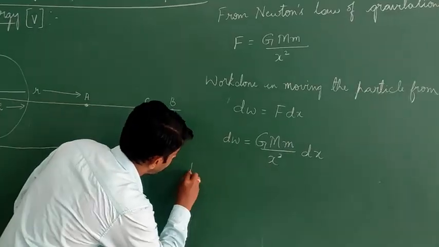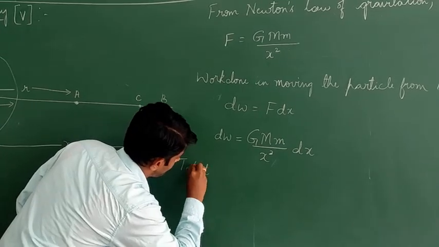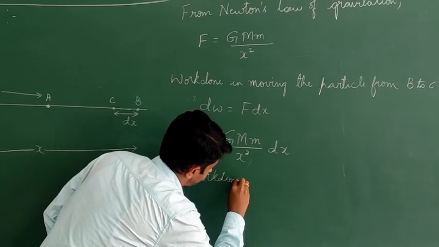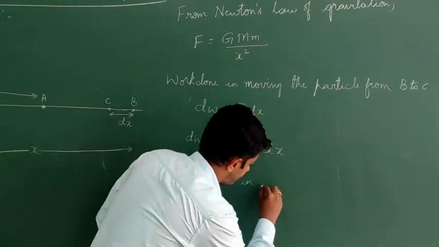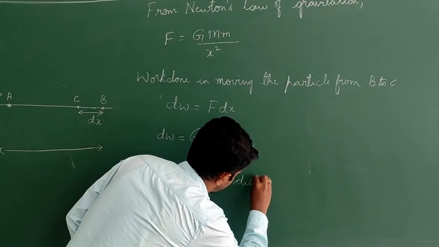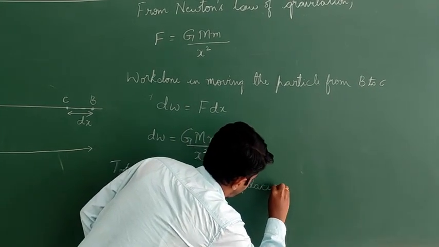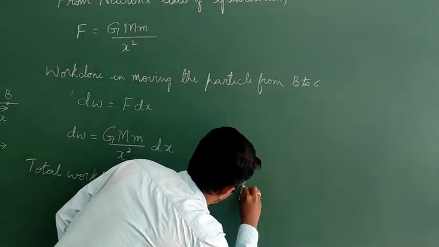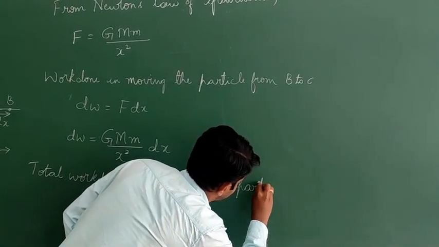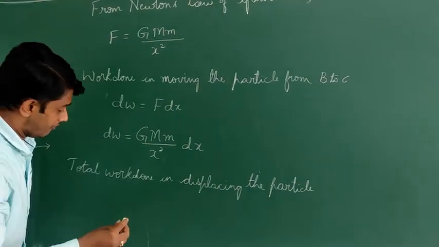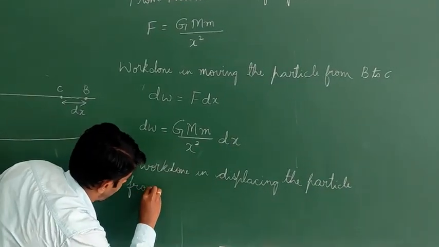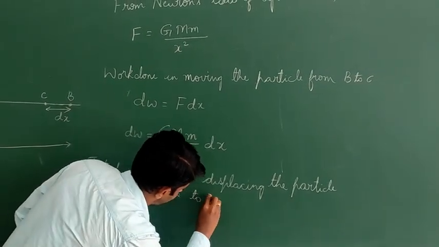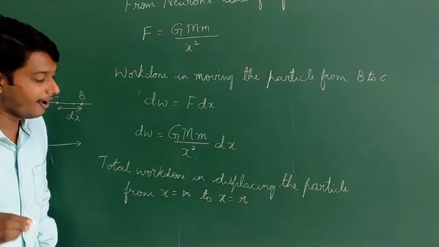So total work done in displacing the particle from x is equal to infinity to x is equal to r.